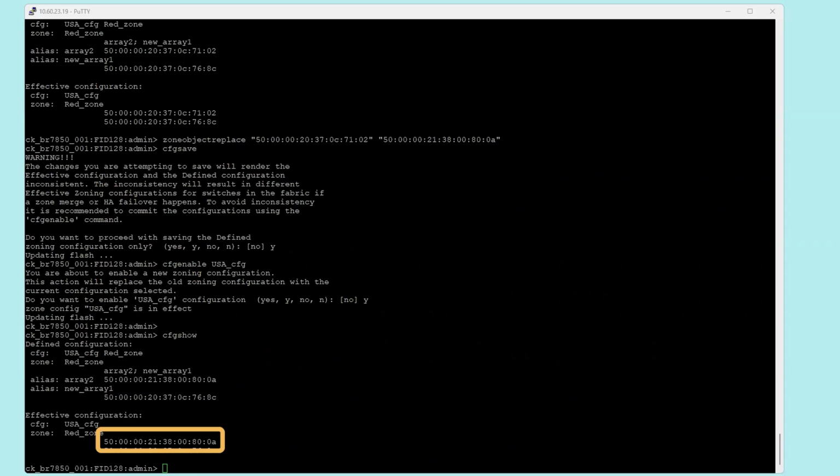The zone object command can be used in cases where an HBA or storage FC card is replaced and the zone config needs to be modified with the PWWN of the new card.